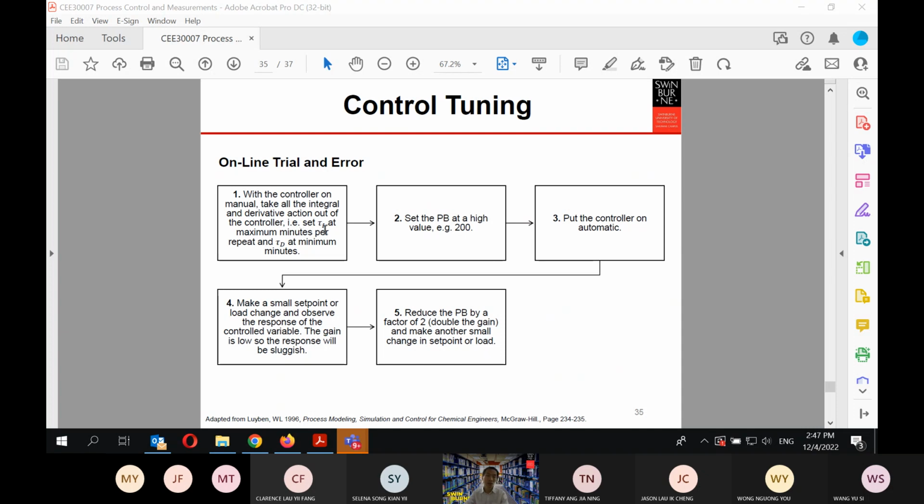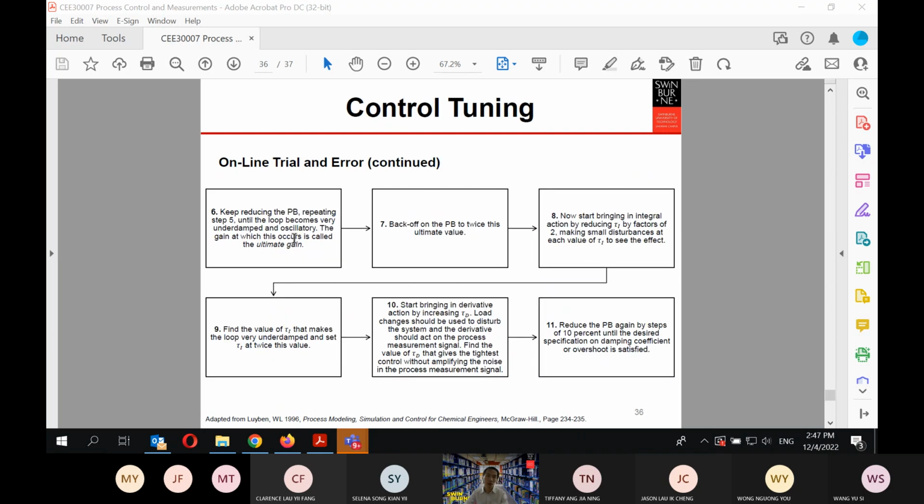You basically set the reset time to the maximum and the derivative time to the minimum. You set the proportional band at a high value. Put the controller into automatic and make a small set point or load change. Okay, reduce the proportional band by a factor of 2, so basically you are increasing the gain stepwise.